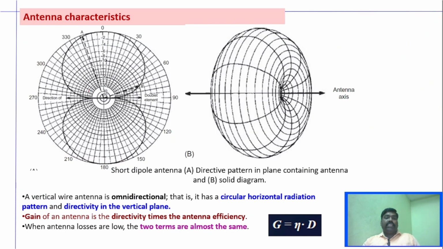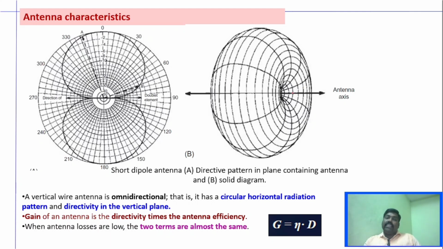And you can see this is the radiation pattern for a normal dipole antenna, where you can see it has a double element here. This is the direction pattern containing an antenna, and this is the 3D form, like a solid diagram, right? And a vertical wire is omnidirectional, that is, it has a circular horizontal radiation pattern, and directivity will be in the vertical plane.